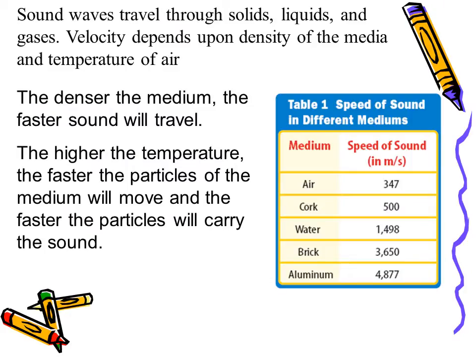Sound waves travel through solids, liquids, and gases, the velocity of which depends upon the density of the material and the temperature of the air. The more dense the material, the faster sound will travel. And here you can see as the density of the material increases, so does the speed of the sound wave. Also, the higher the temperature, the faster the particles of the medium are moving. They have more kinetic energy and will carry the sound faster.